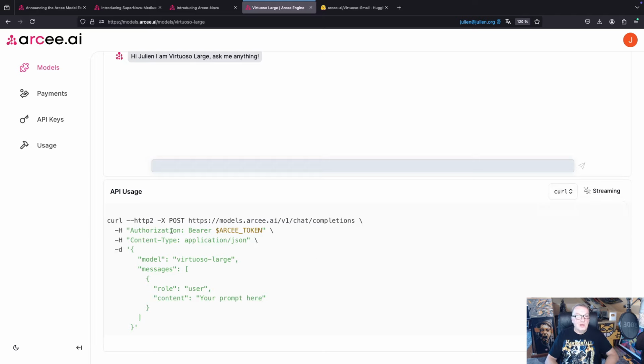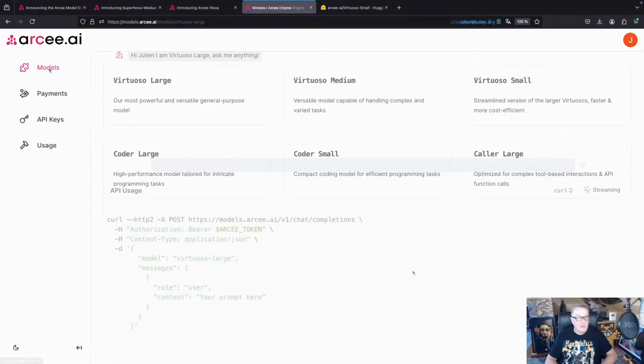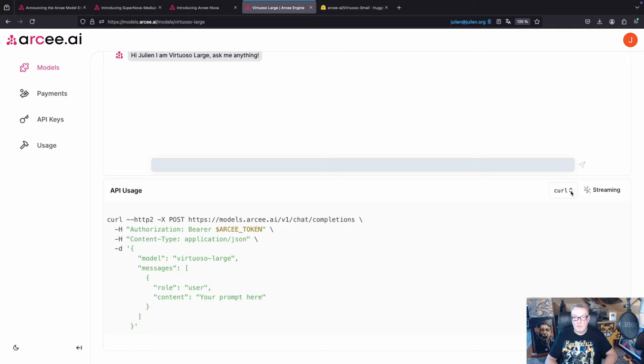Okay. Of course, you need to pass your authorization token, your API key. So don't forget to create one in API keys here. Obviously, I already have one, but just click on Create API Key and you set the expiration date. And you're good to go, okay? It's a no-brainer. So this is how we would do it with curl.